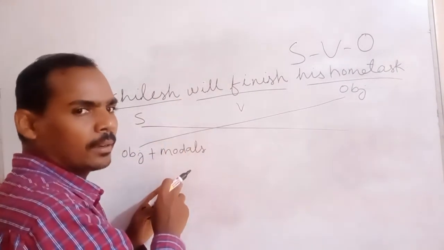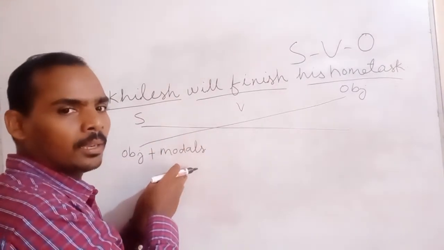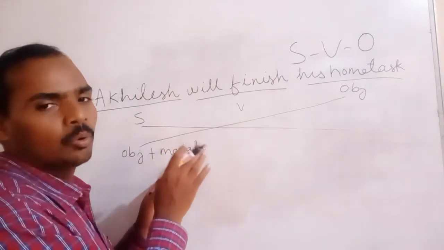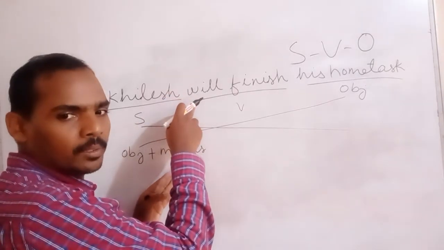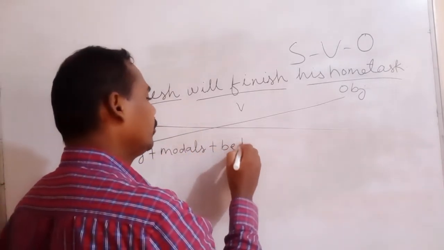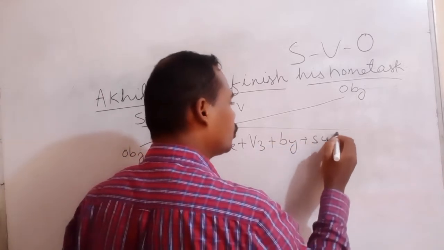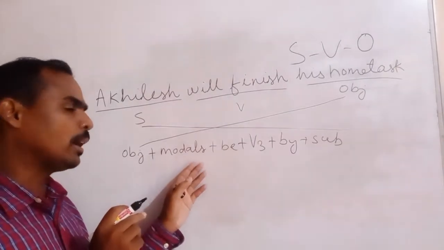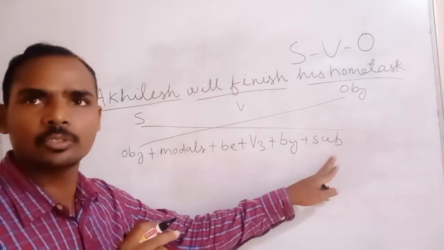Can, you have to write can. Could, you can write could. So I have written the rules here. You can write can, could, shall, should, will, would, may, might, whatever you can write here as per the active sentence. So object plus modals plus be plus third form of the verb plus by plus subject. Clear now? Object plus modals plus be plus third form of the verb plus by plus subject.